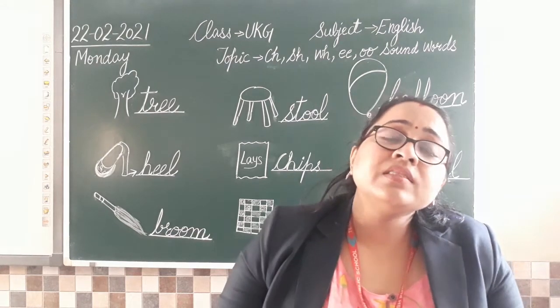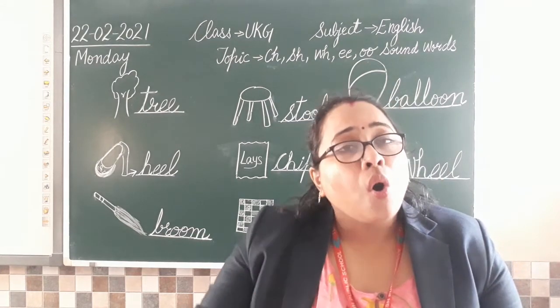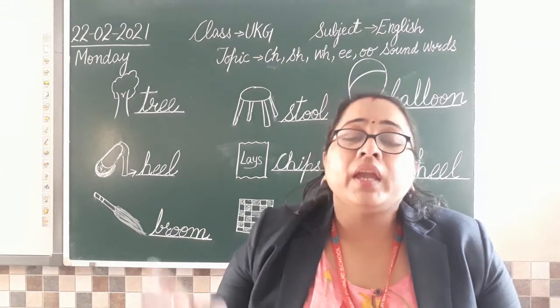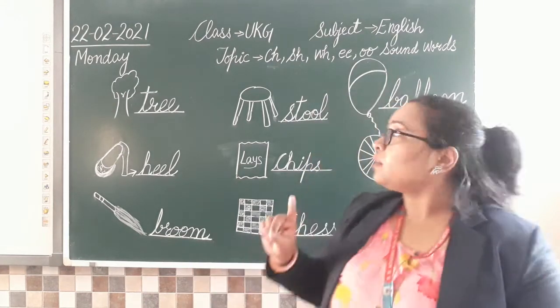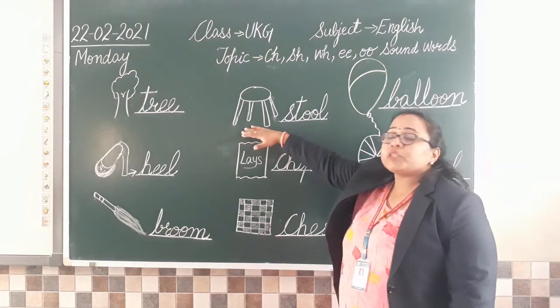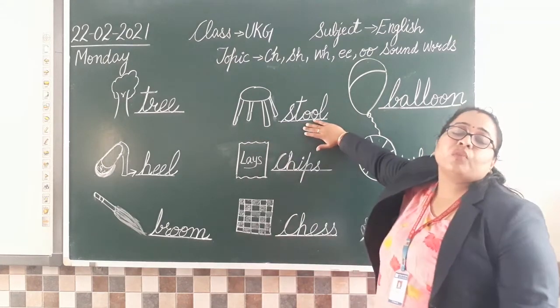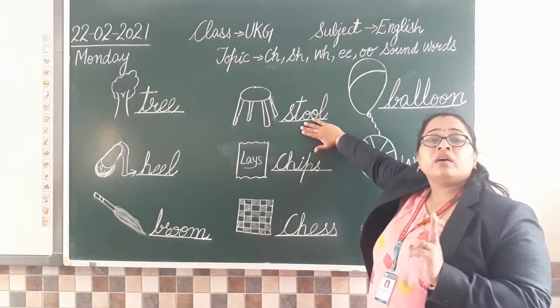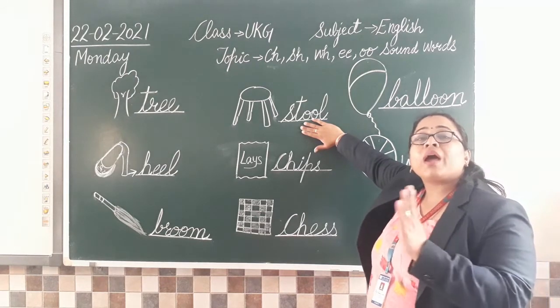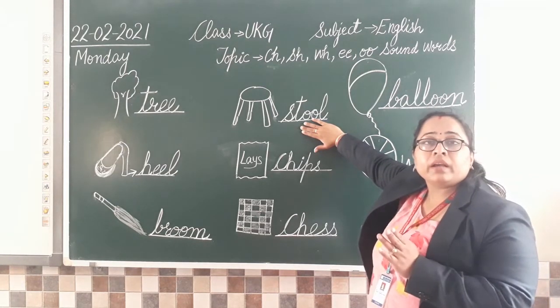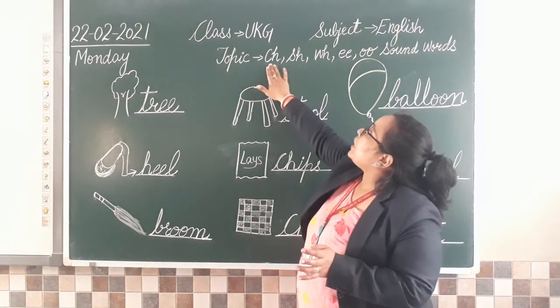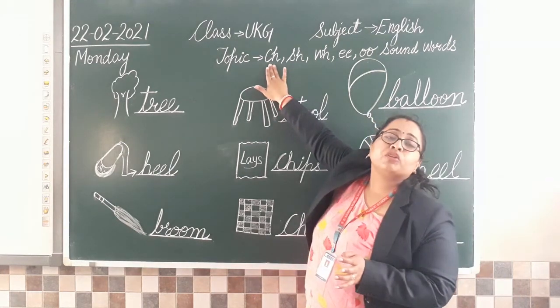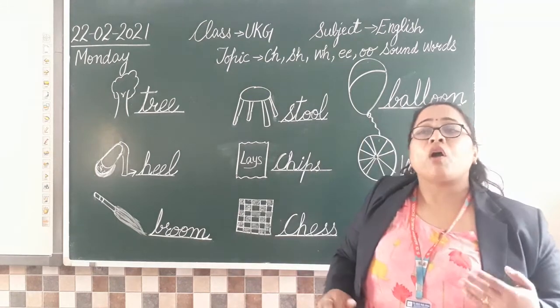So please, you have to revise all those words in two ways. One is like this, where picture is given and you have to write the name. And the other way is to learn in the form of rhyming words.